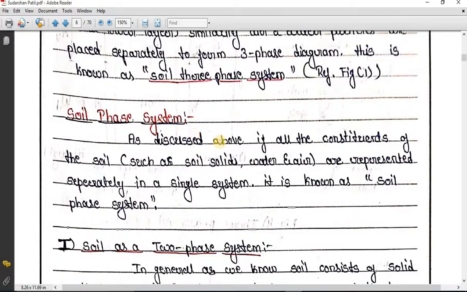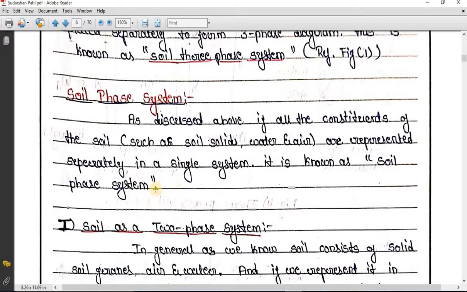Soil phase system. The soil phase system is when all the constituents of the soil, such as soil solids, water and air, are represented separately in a single system. If in a single system all these three components are represented separately, then it is called the soil phase system. It is nothing but representation of these three constituents of the soil separately in a single system.